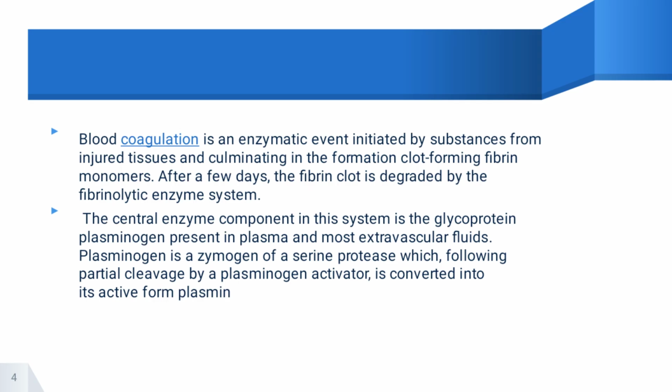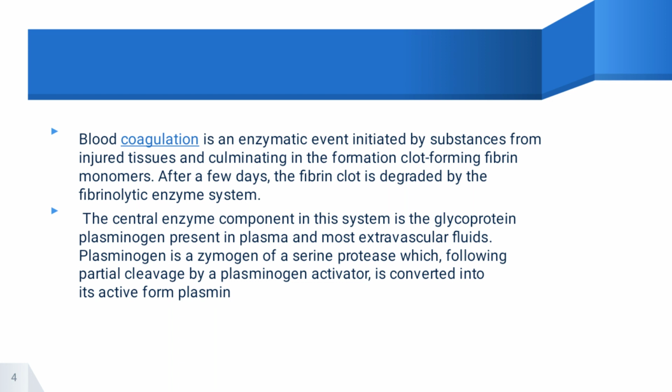Blood clotting is an enzymatic event initiated by substances from injured tissues, resulting in the formation of a blood clot from fibrin monomers. After a few days, the fibrin clot is degraded by the fibrinolytic enzyme system. A central enzyme component in the system is the glycoprotein plasminogen, present in the plasma and extravascular fluids.